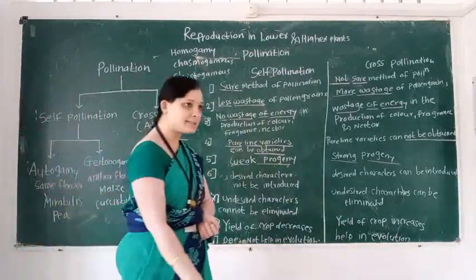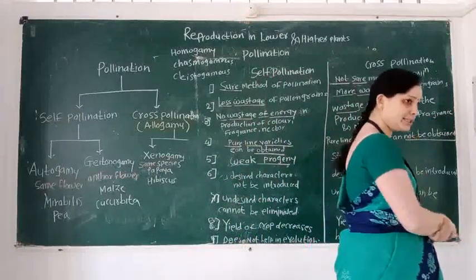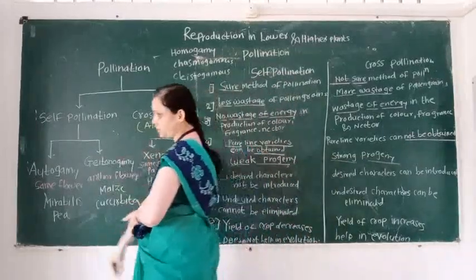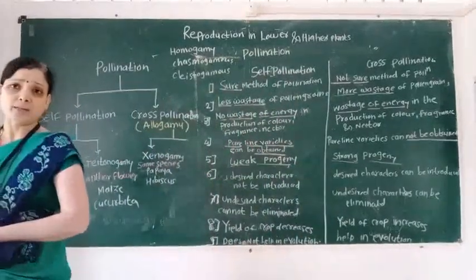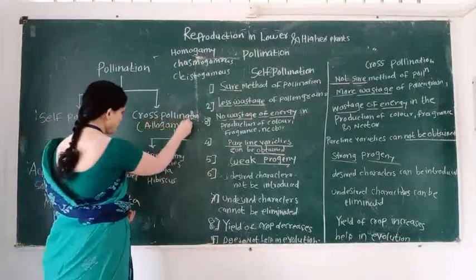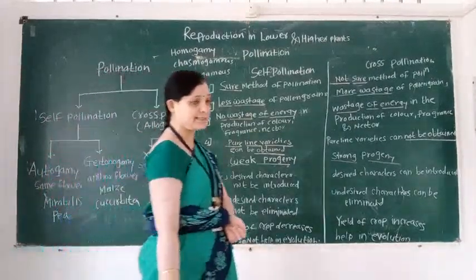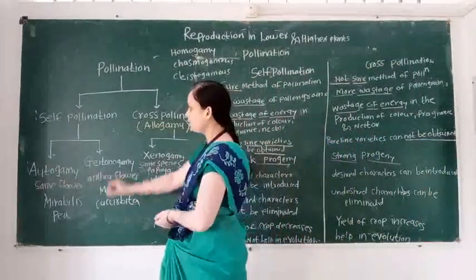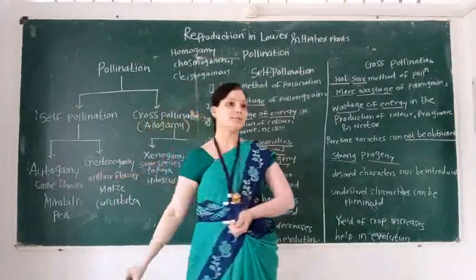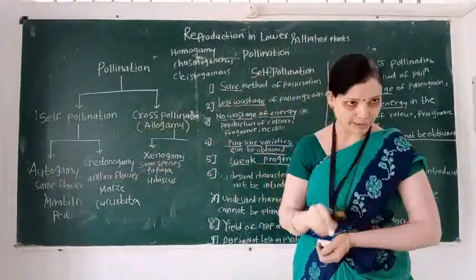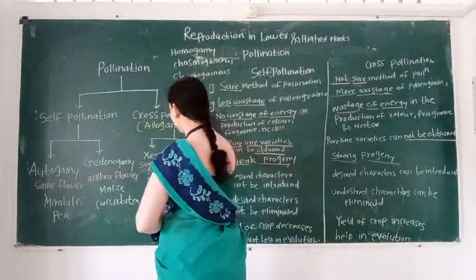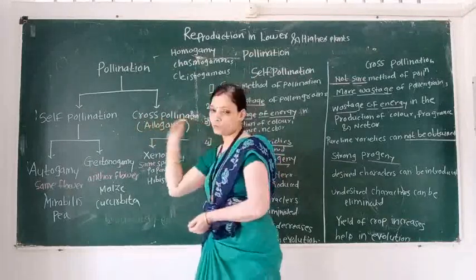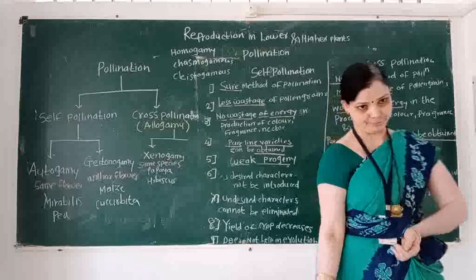The first type is self-pollination, and the second type is called cross-pollination. Cross-pollination is also called allogamy.